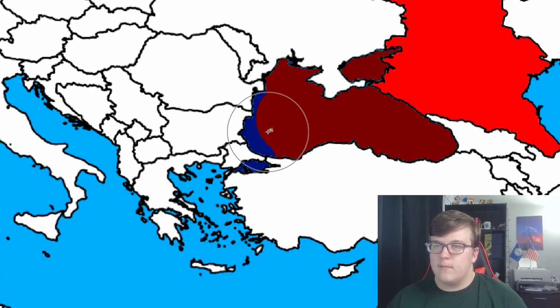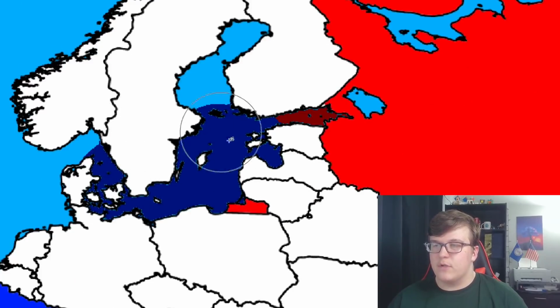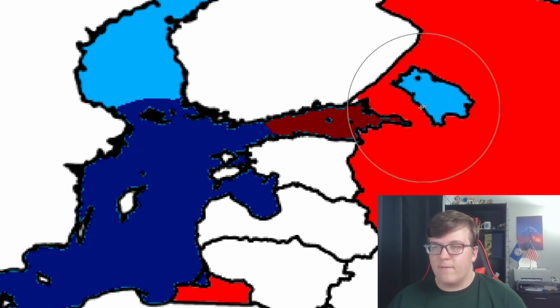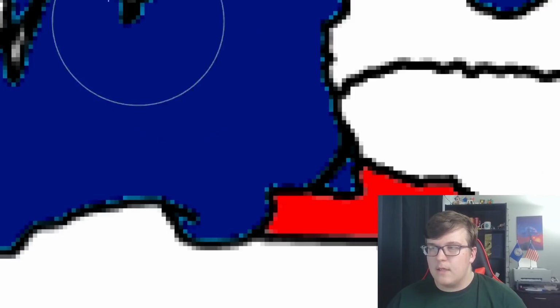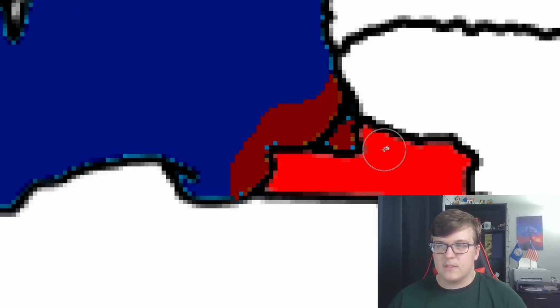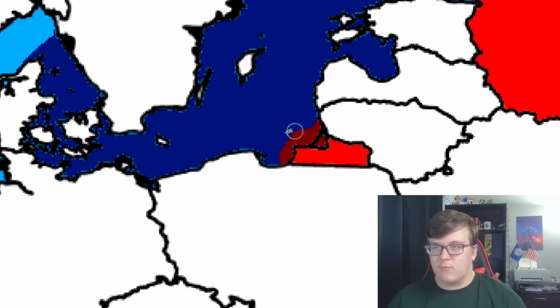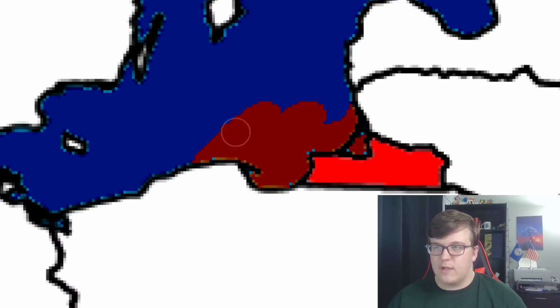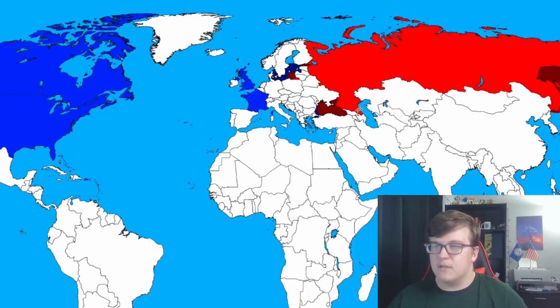And then moving on up north, we have the Baltic Sea, which is surrounded by US allies. And then we have Russia controlling this strait right here. And then Kaliningrad, I'm not really sure how this would work, but I'm assuming Russia would definitely have a naval presence here. This is like Russia's only warm water port, so they would definitely have more navy here. But yeah, we're looking at naval areas that look like this.